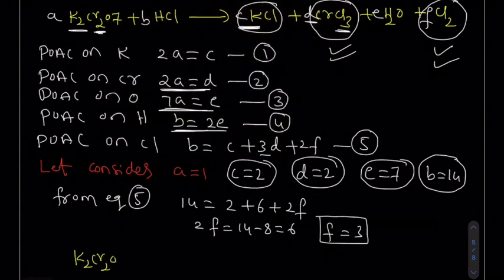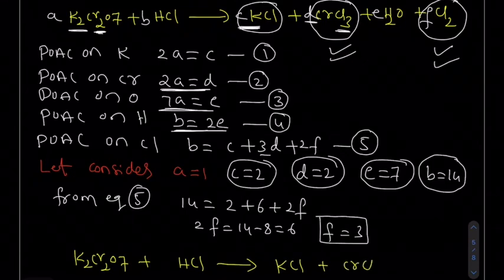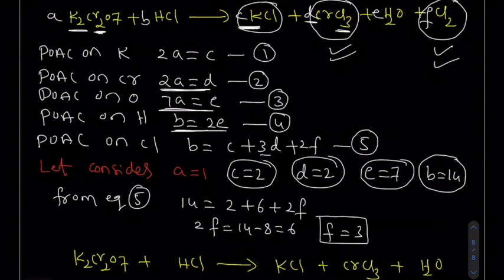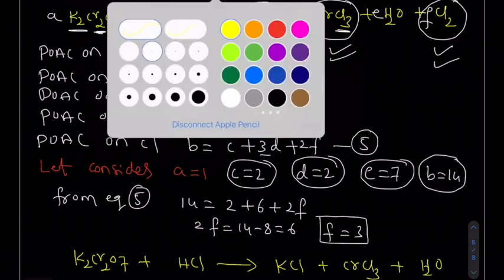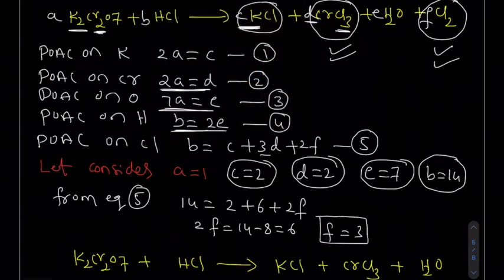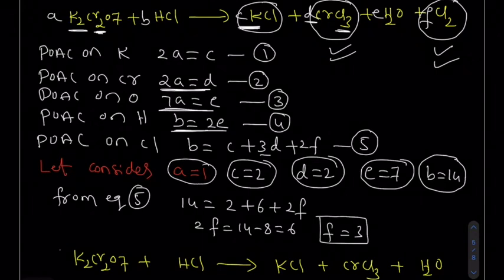K2Cr2O7, HCl, KCl, CrCl3, H2O, Cl2. Okay, now what are the coefficients we got here? Small a value is how much? Small a value here 1, so I am writing 1 into.